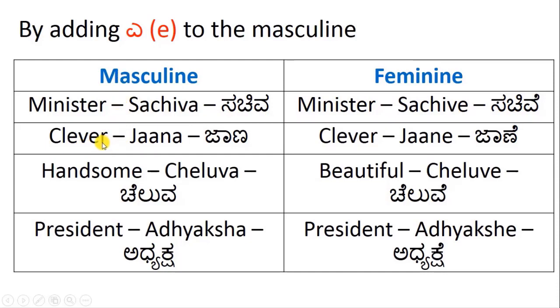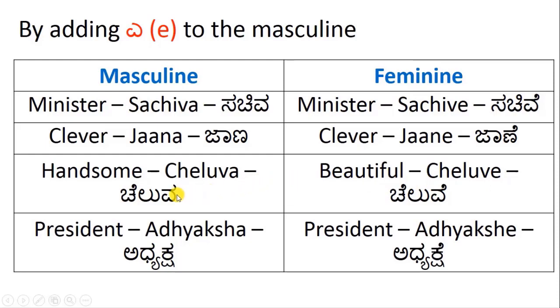Clever, in this case a clever man, jana. Clever, in this case a lady, jane. So a is replaced by e, or na is replaced by ne. Handsome man, cheluva. Beautiful lady, cheluve.